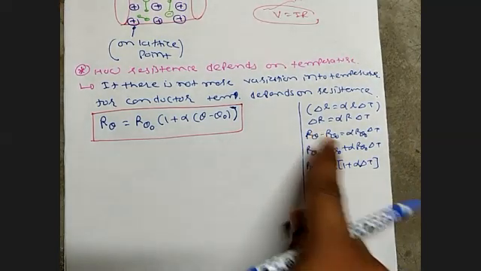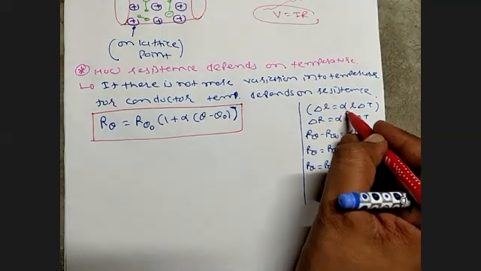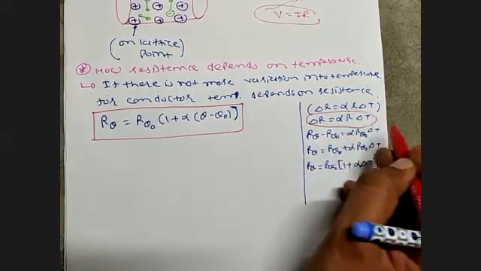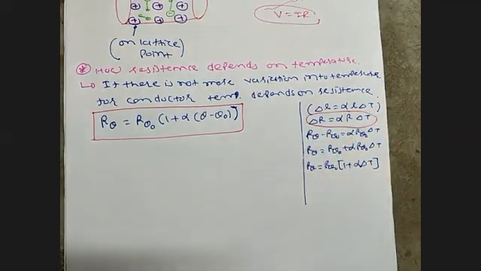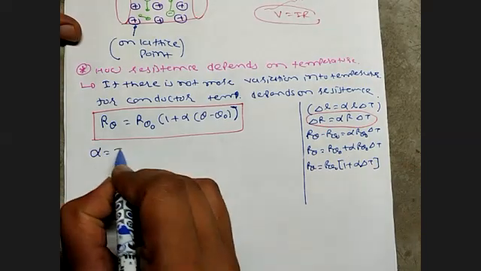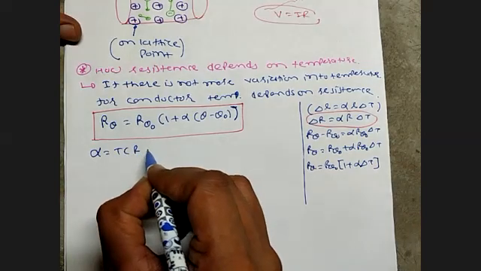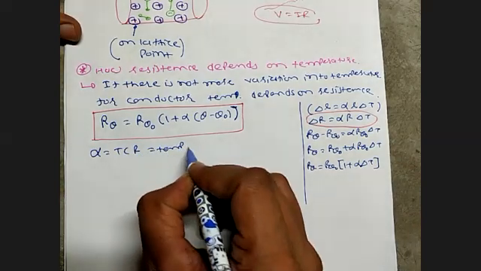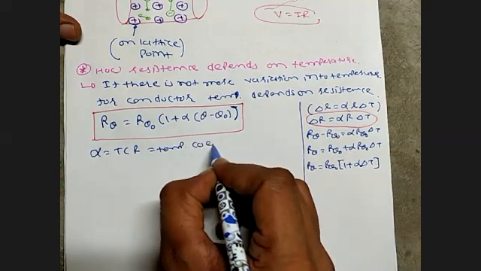From this equation, the more understandable point of view is the difference in temperature, the difference in resistance, and alpha, which is the temperature coefficient of resistor, the TCR value.